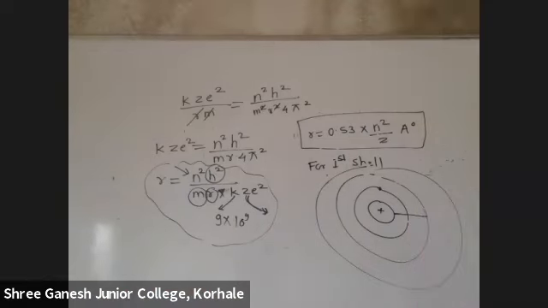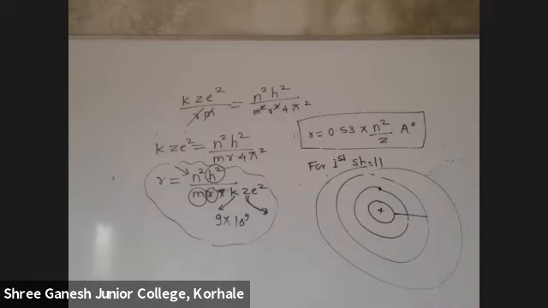Okay, when I calculate this, the first one is 0.53, correct? The second one is 2.11. The third one is 4.76. Then the next one is 8.46.